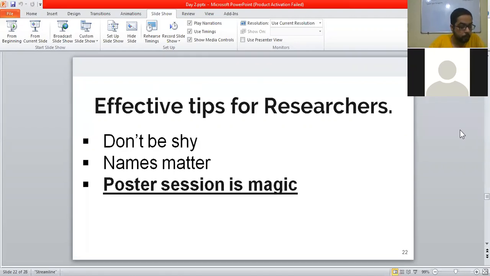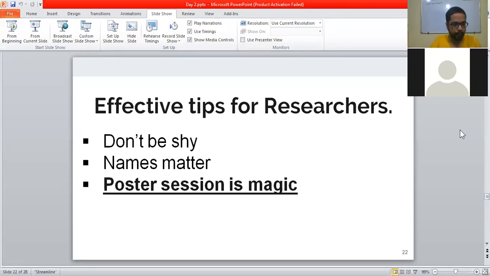First of all, don't be shy. When you are in your PhD, when you are in your MTech, when you are doing your research work, we are all just trying to learn. We have come here to learn how to do this kind of work, how to do this kind of research. It's okay to make mistakes at this point of time. It's totally fine.